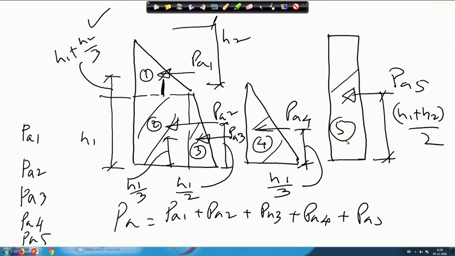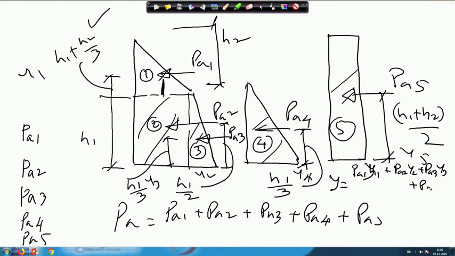So, finally, how do we get the resultant? We get our point of application: suppose y bar will be equal to P_A1 y1, where the lever arm is suppose y1, this is suppose y2, this is y3, this is y4 and this is y5. So, P_A1 y1, P_A2 y2, P_A3 y3, P_A4 y4 plus P_A5 y5, divided by P_A.